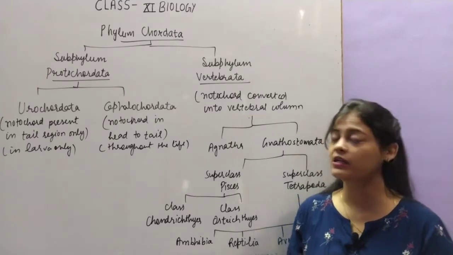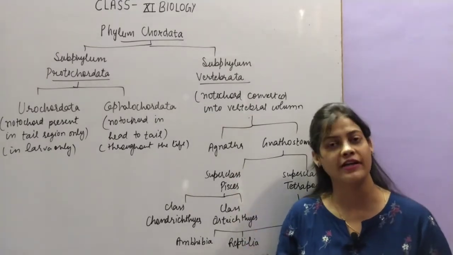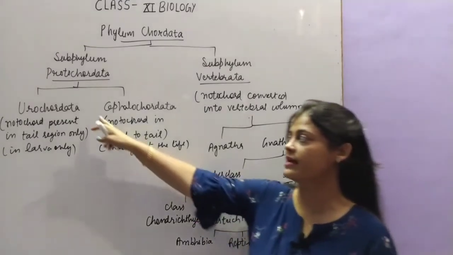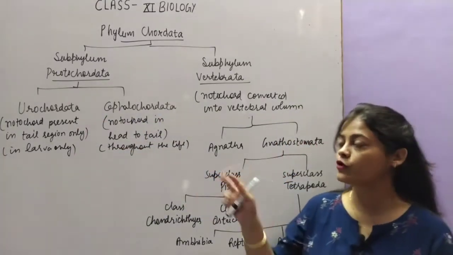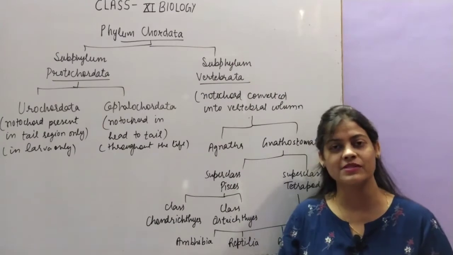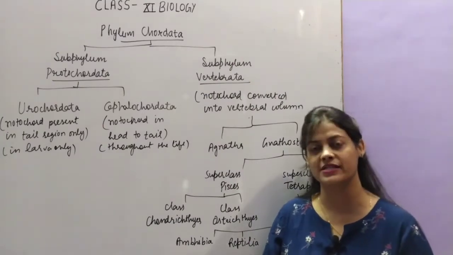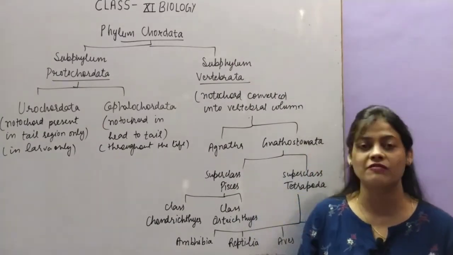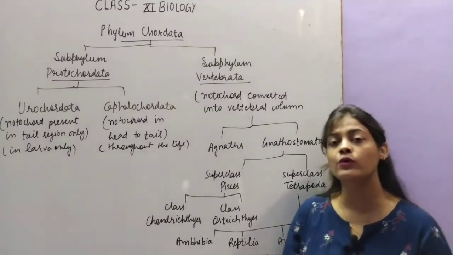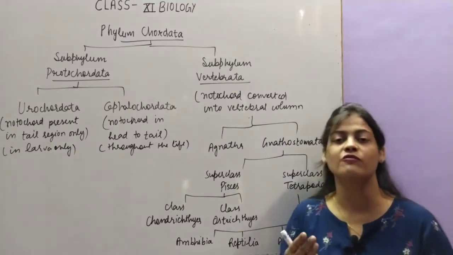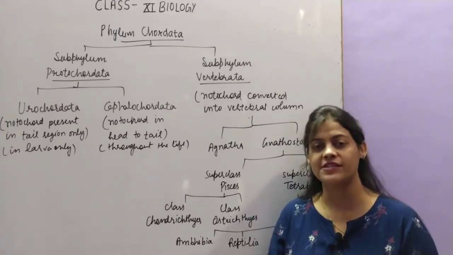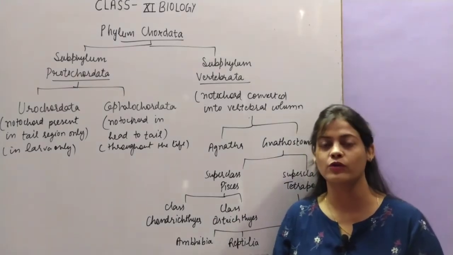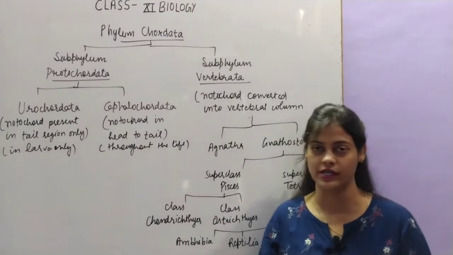Protochordates are also a kind of chordates because they have the notochord at some stage of their life cycle. On this basis, they are divided into two further subphylums, Urochordata and Cephalochordata. Urochordata are those organisms in which the notochord is present during the larval stage only. As I told you, whether it is the embryo stage, the adult stage or the larva stage, any stage of the life cycle must possess a notochord, then only they can be considered chordates.